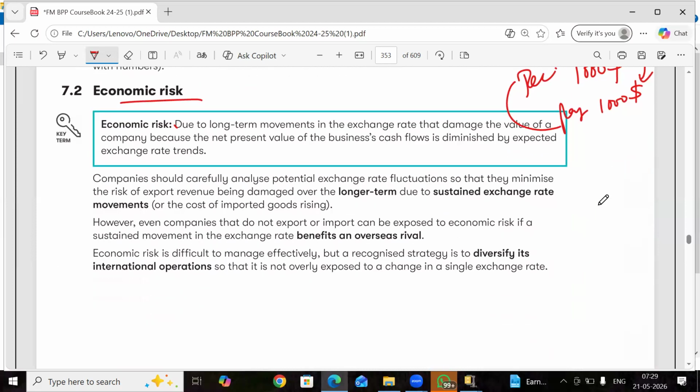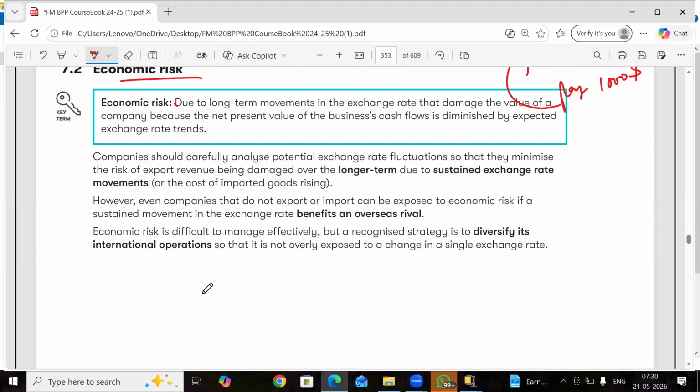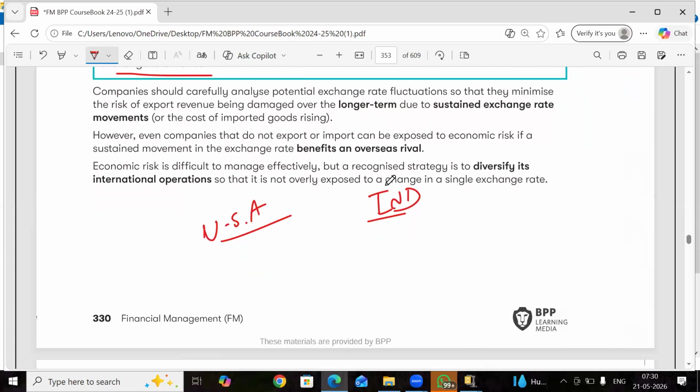Economic risk, see, it is there. Two countries, US and India: the economies of these two countries are not the same in size or business. Due to long-term movements in exchange rates that damage the value of a company, the net present value of the business cash flows is diminished by expected exchange rate trends. If a company in India has operations worldwide, companies should carefully analyze potential exchange rate fluctuations so that they minimize the risk.